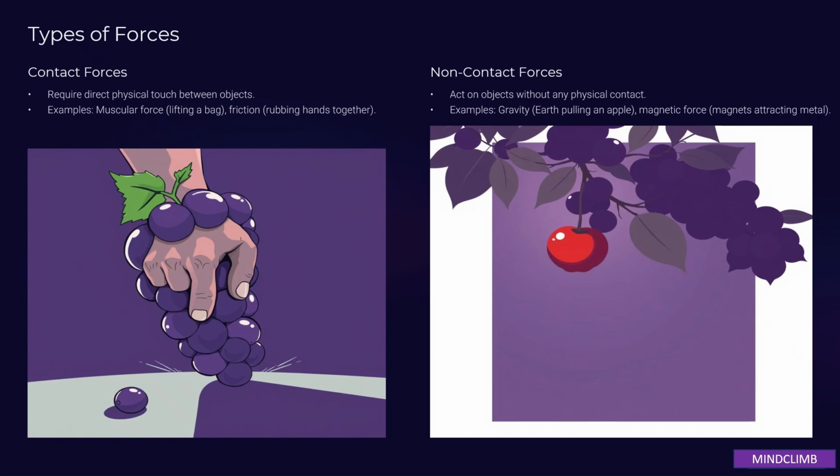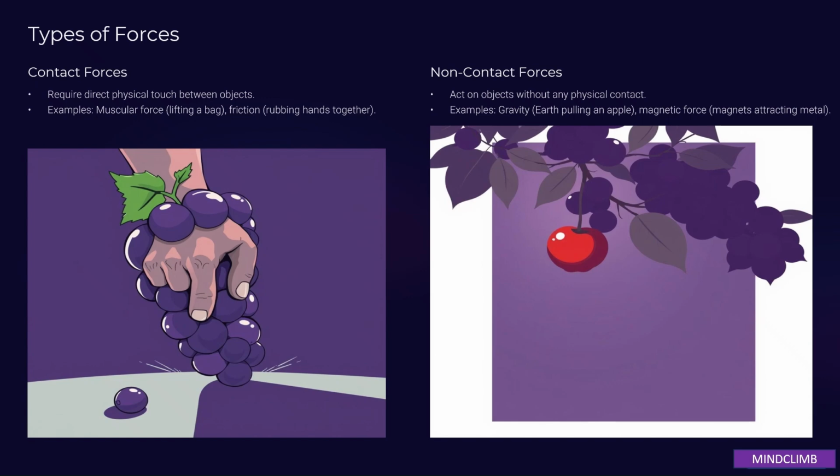Contact forces: these forces occur when your body or an agent applying the force is in direct contact with the object. Examples are muscular force and friction. The first image is a great example to explain contact force, specifically muscular force. Here, a hand is holding a bunch of grapes, and one grape has been pulled off and fallen. Muscular force is a type of contact force because it only works when our muscles are in direct contact with the object. In this case, the hand touches and pulls the grapes, causing the change.